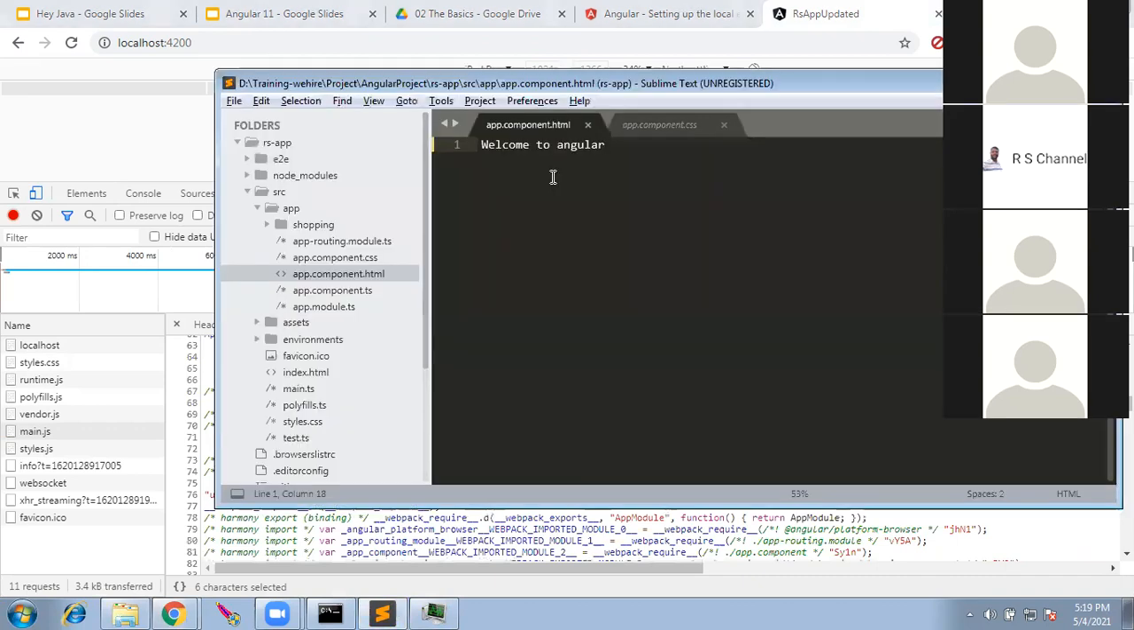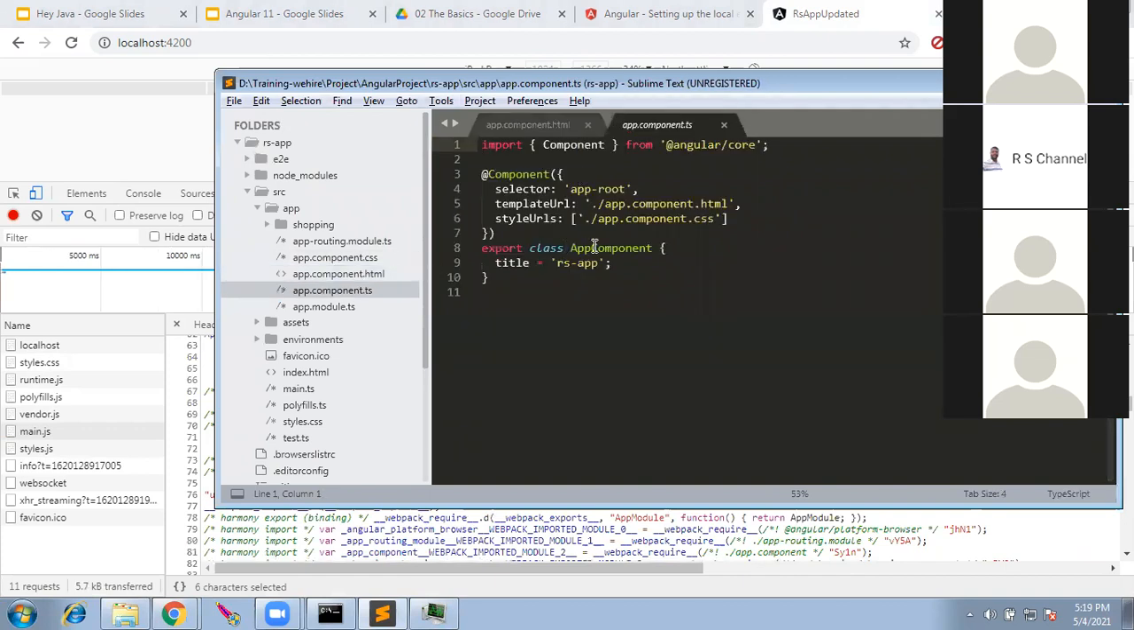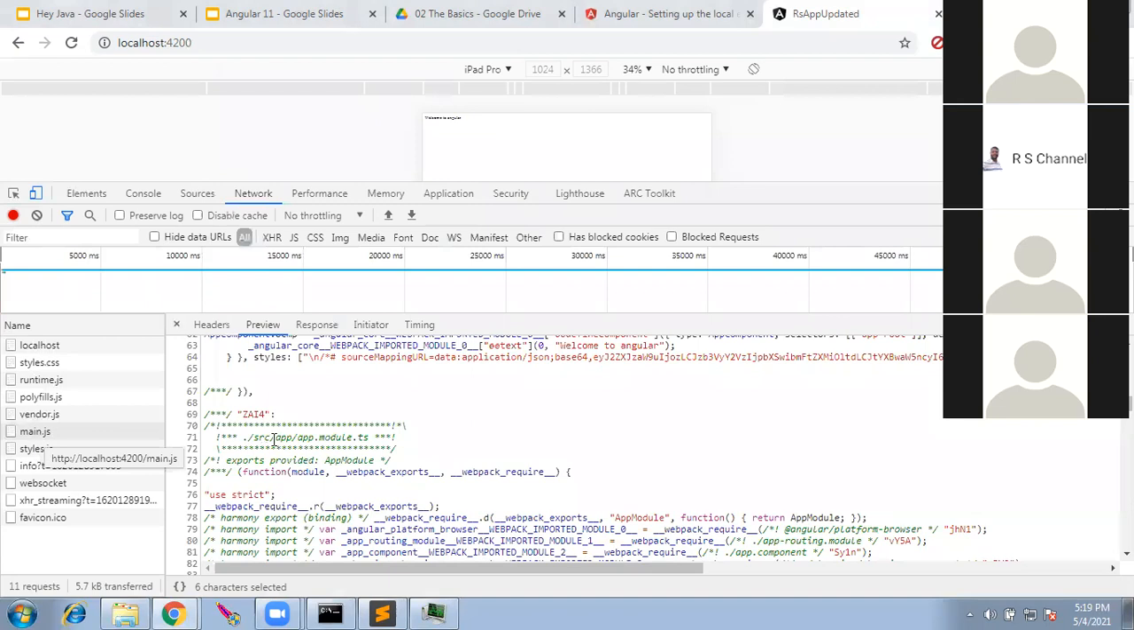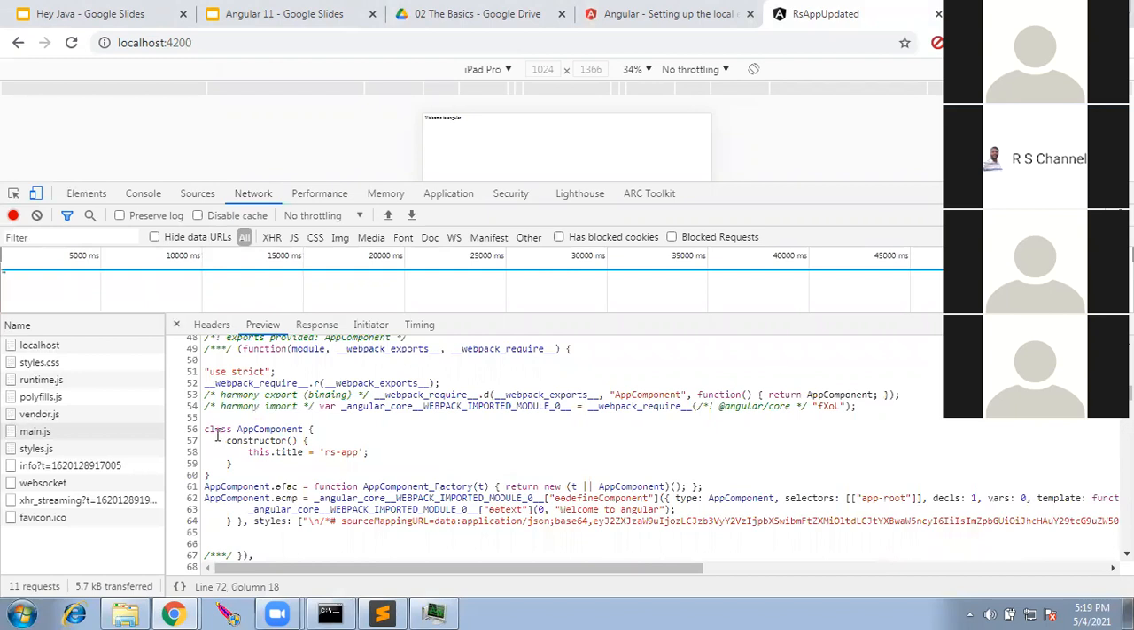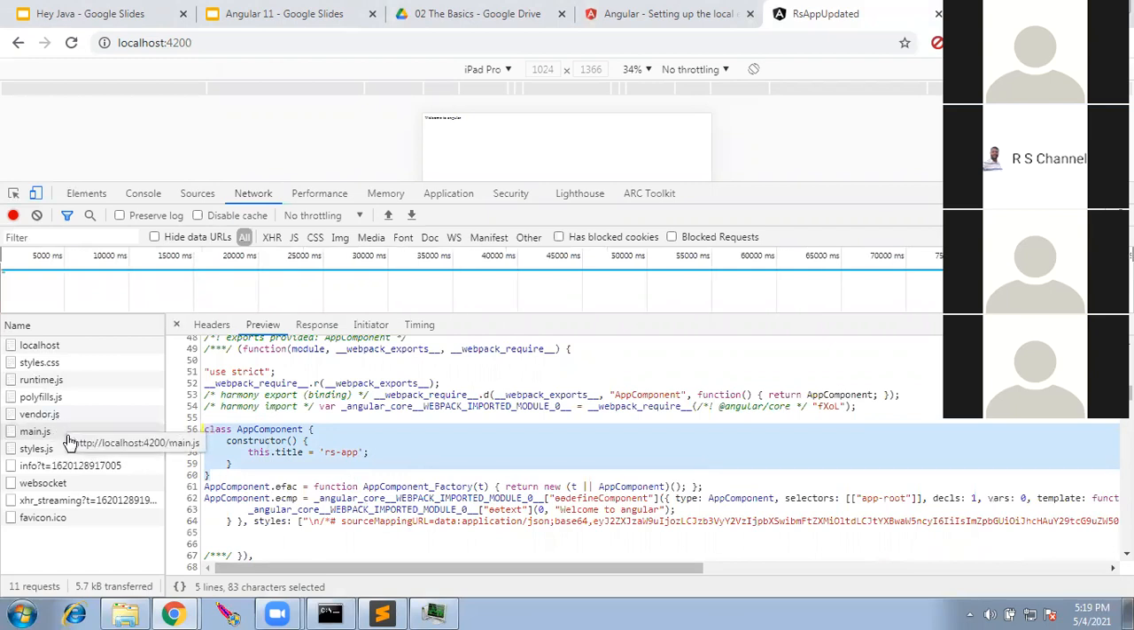So see here, the app component. Title is rs-app. We wrote it in the TS file, but where it is coming up, it is coming in the JS file. Can you correlate that? Yeah. So as I said, we will be writing in TypeScript, CSS, and HTML, but that would be converted into a JS file and it will be coming up.